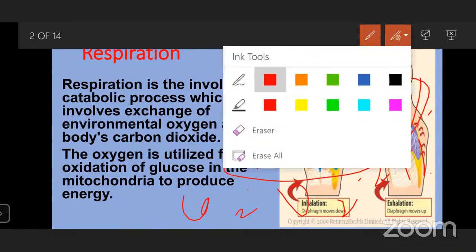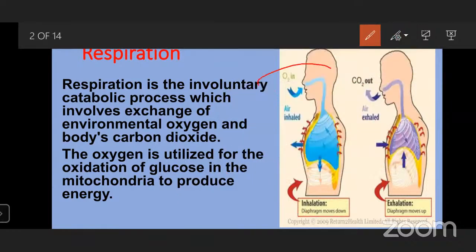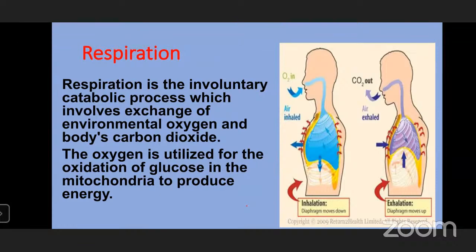Then why do we say it is only oxygen that is inhaled? Actually, when we inhale, we inhale all the gases, but the one we use in the process is oxygen. That's why we say it is the inhalation of oxygen. It's not that other gases are not inhaled along with oxygen. Other gases in the environment are also inhaled, but only oxygen is utilized for the oxidation of glucose in the mitochondria to produce energy.